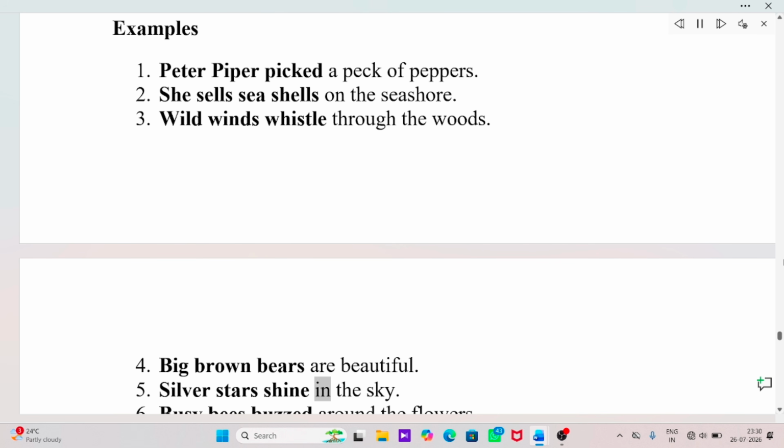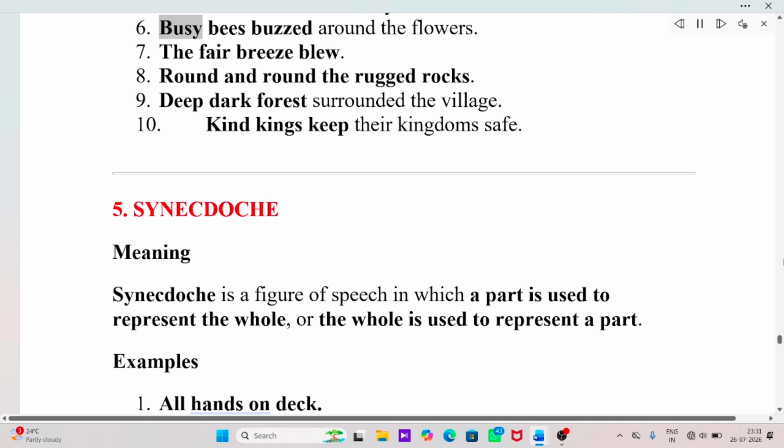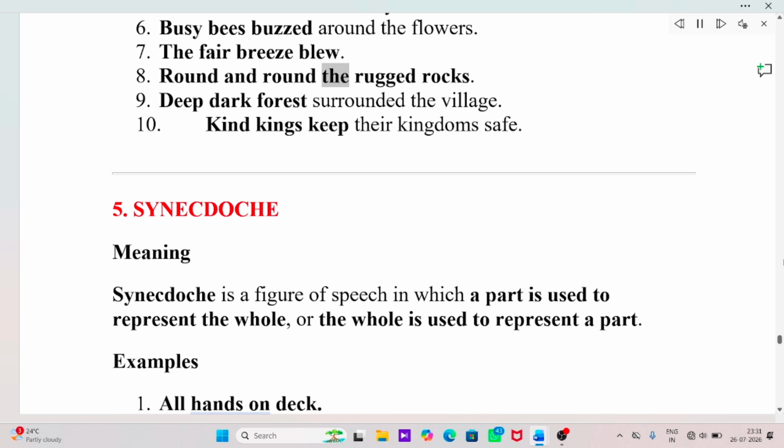Silver stars shine in the sky. Busy bees buzzed around the flowers. The fair breeze blew. Round and round the rugged rocks. Deep dark forests surrounded the village. Kind kings keep their kingdoms safe.